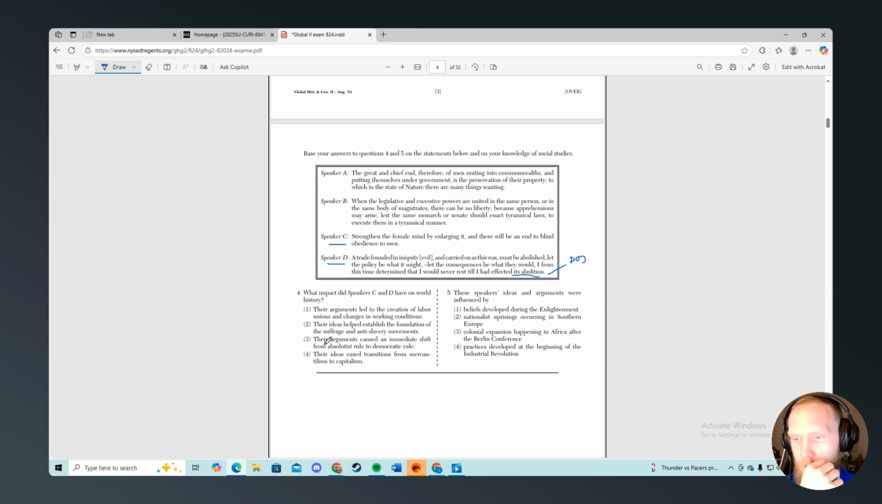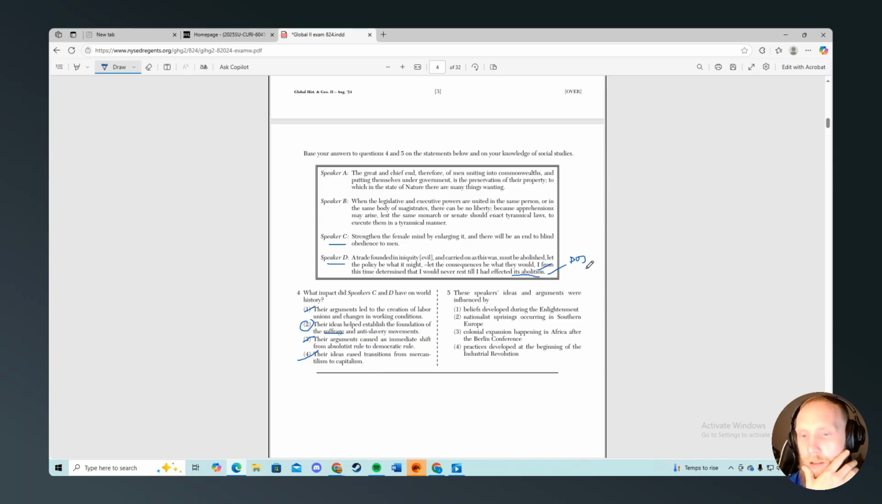I still can't write. So there's nothing about mercantilism and capitalism. Their arguments caused an ineffective switch, there's nothing about rules. Their ideas helped abolish, the suffrage, anti-slavery, the arguments led to the creation of labor unions. So it's women. This is the only one that has stuff about women. And abolition is probably the abolition of slavery.